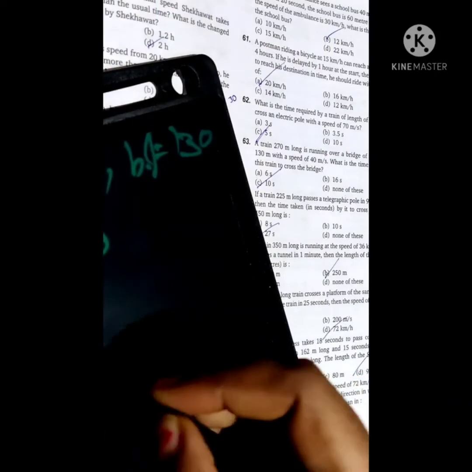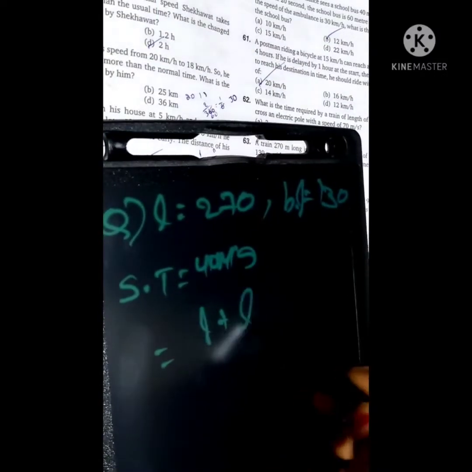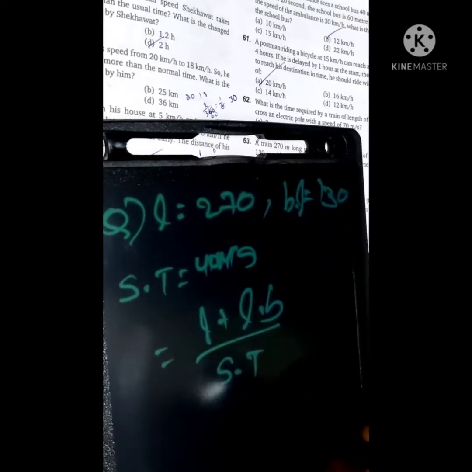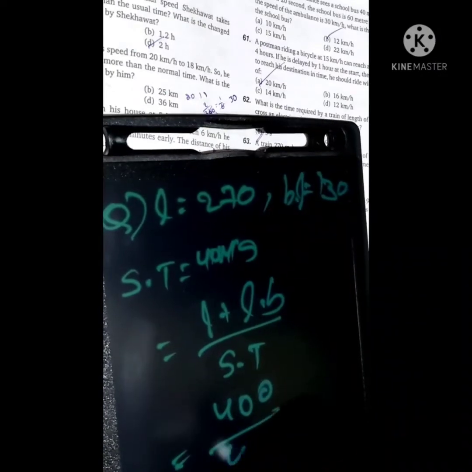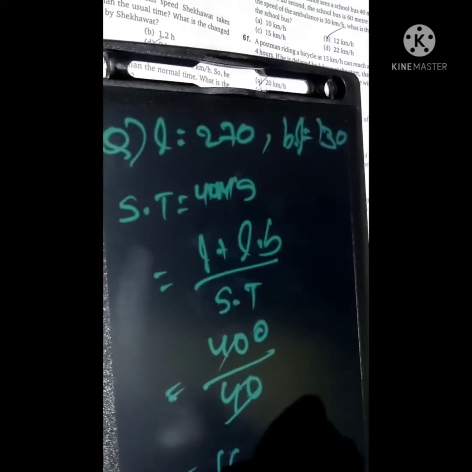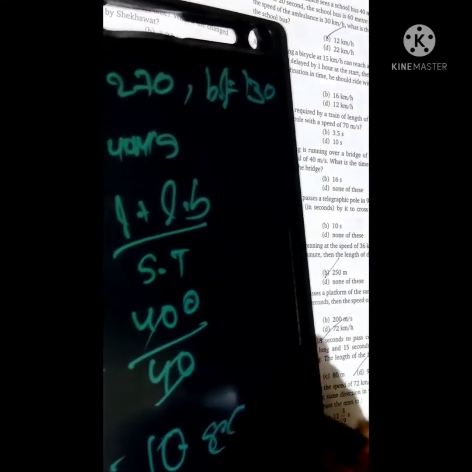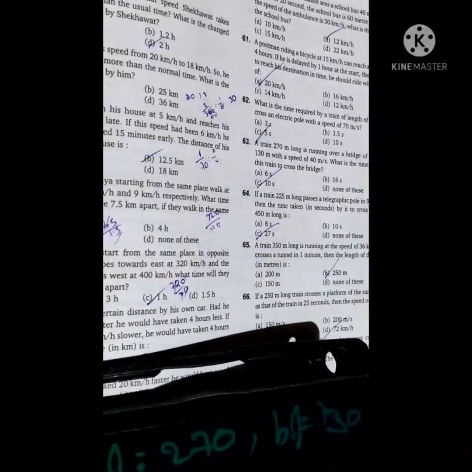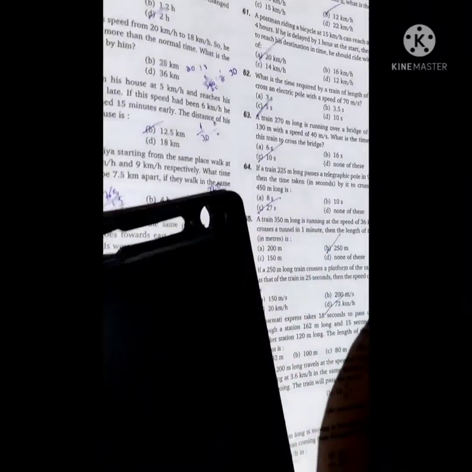It means length of the train plus length of the bridge, divided by the speed of the train. It means 270 plus 130, that is 400, by 40. So 10 seconds is the answer. Okay, next we go to the next question.